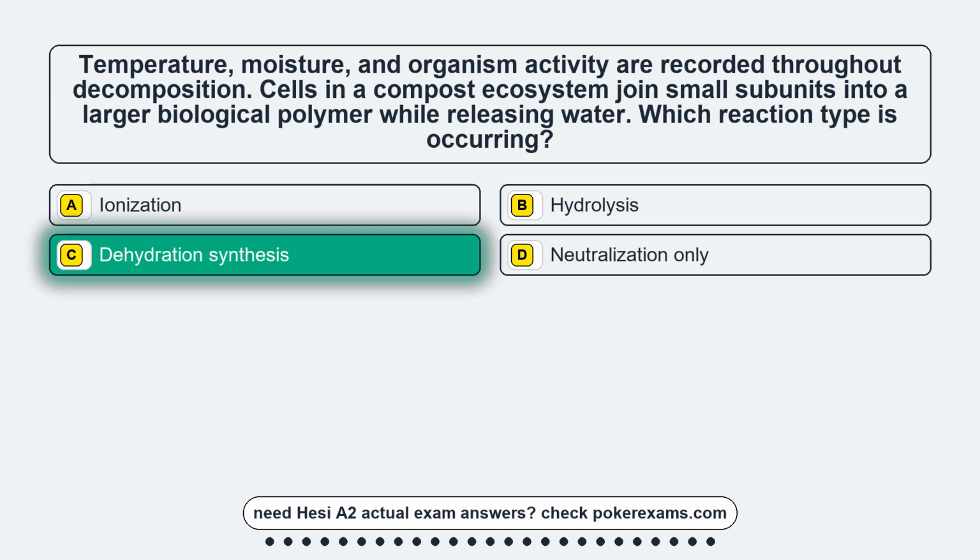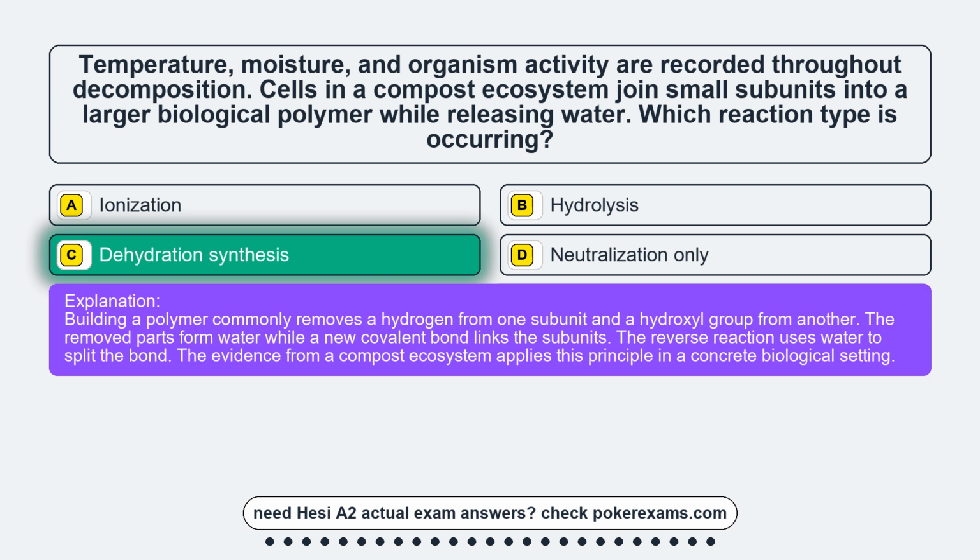Dehydration synthesis. Building a polymer commonly removes a hydrogen from one subunit and a hydroxyl group from another. The removed parts form water while a new covalent bond links the subunits. The reverse reaction uses water to split the bond. The evidence from a compost ecosystem applies this principle in a concrete biological setting.